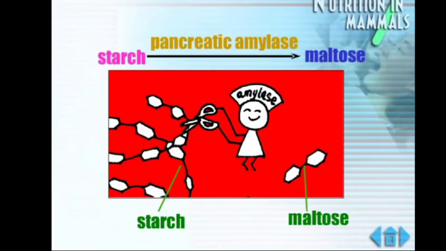The starch is converted into maltose by the pancreatic amylase. Only about 5% of the digestion was completed in the mouth, where the starch is converted into maltose. But what is left is done here by the pancreatic amylase, which converts the starch into maltose.